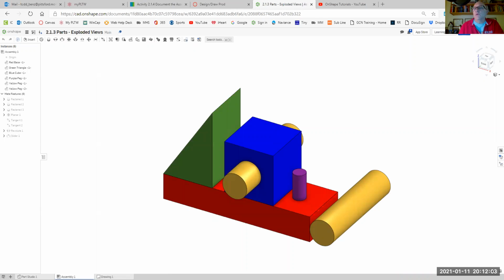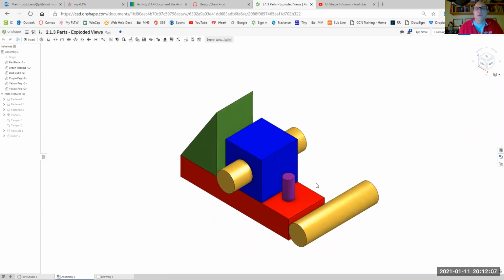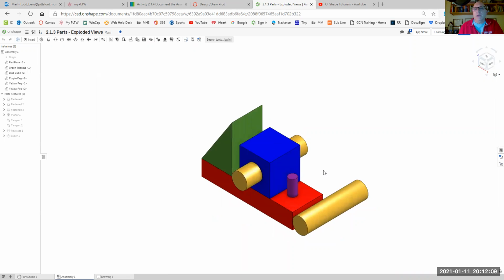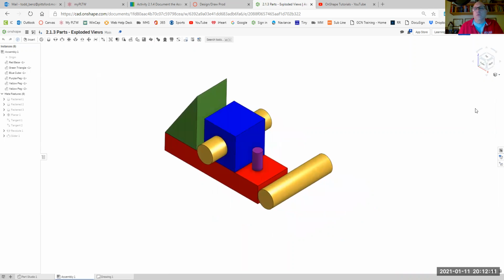And this time what I'm going to do is let's make sure we get into a nice isometric view. Looking good. Maybe I'll zoom out just a hair and we'll move it up just so we have a little room to play with. Over here on my right side, I see 3 little tabs. We're going to actually play with 2 of these.